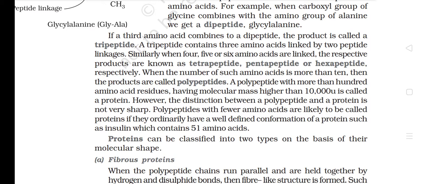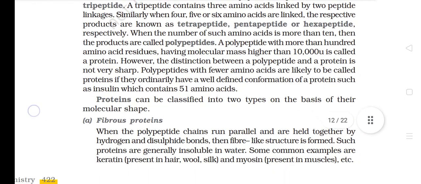Similarly, when 4, 5 or 6 amino acids are linked, the respective products are known as tetrapeptide, pentapeptide or hexapeptide, respectively. When the number of such amino acids is more than 10, then the products are called polypeptides. A polypeptide with more than 100 amino acid residues having molecular mass higher than 10,000 u is called a protein. However, the distinction between a polypeptide and a protein is not very sharp.